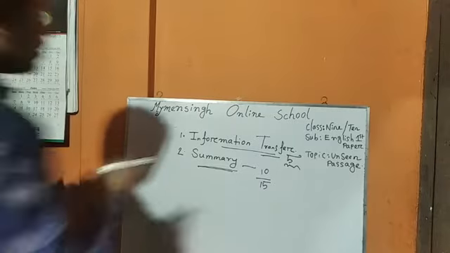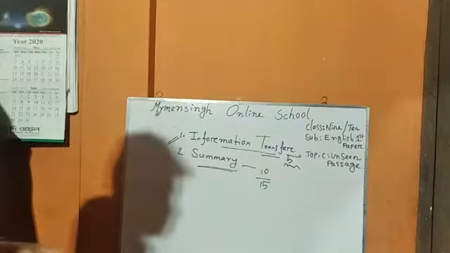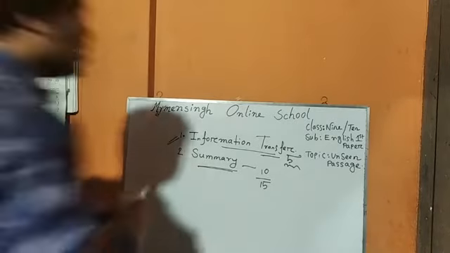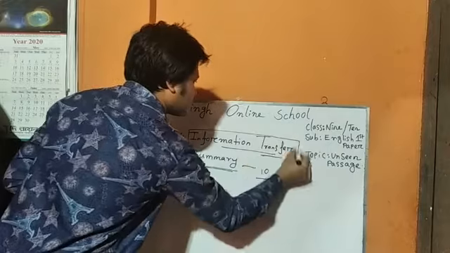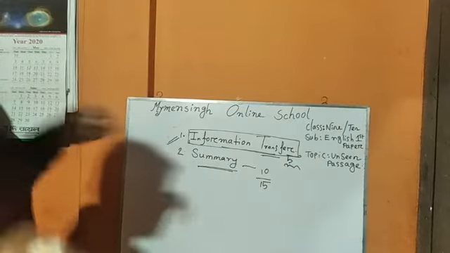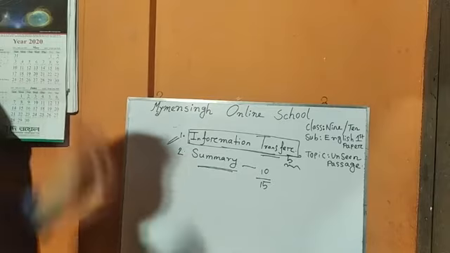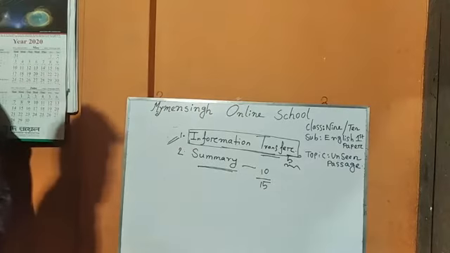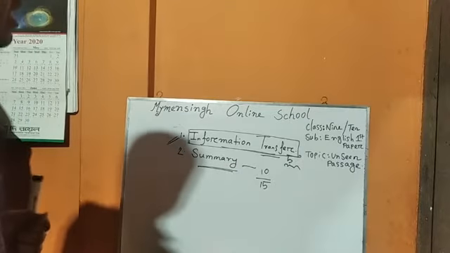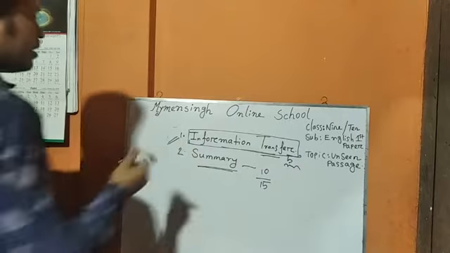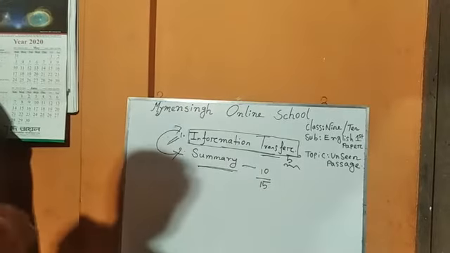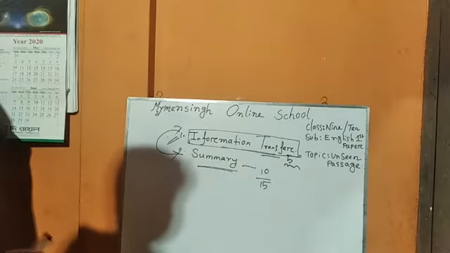Number 1, information transfer. You find this question in number 4. That means question number 4 is information transfer. At first, I want to define what information transfer is. After that, I want to say what summary is also.